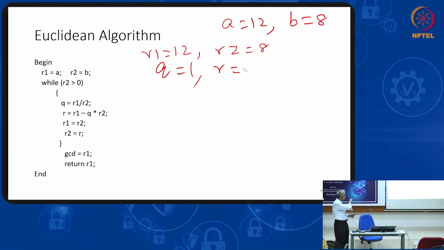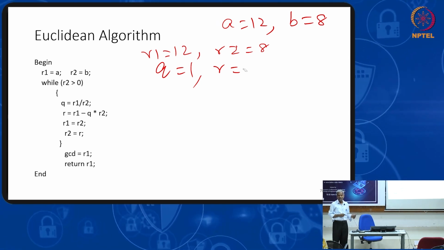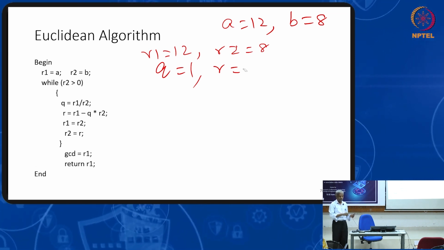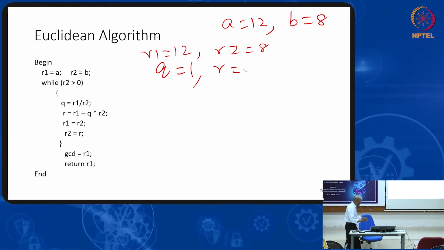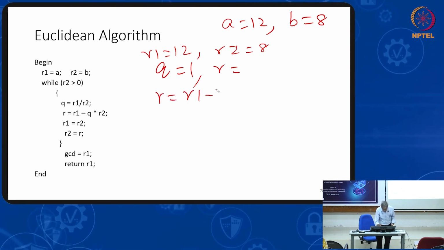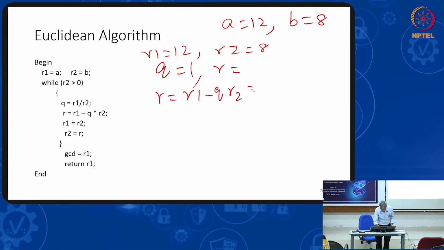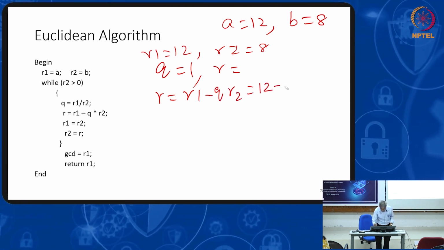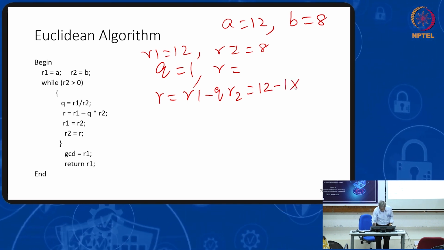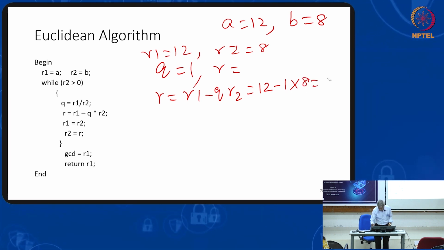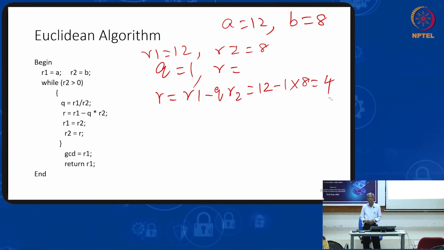The second line, R equal to R1 minus QR2. R1 is 12. So R equal to 12 minus 1 into 8 equal to 4.